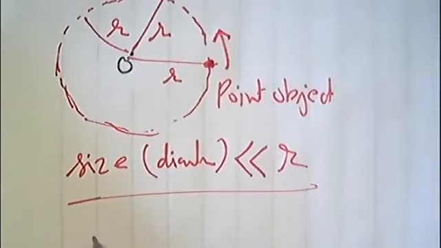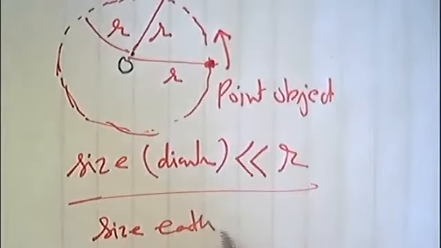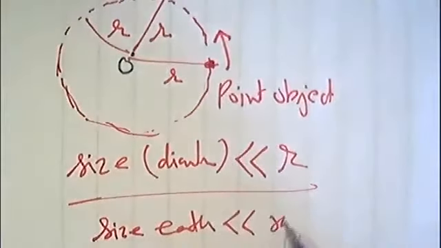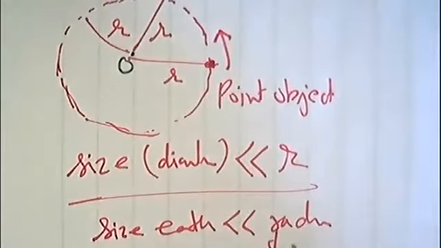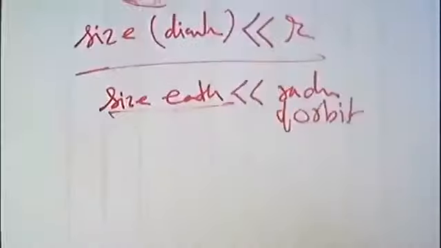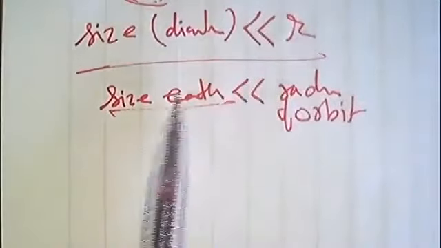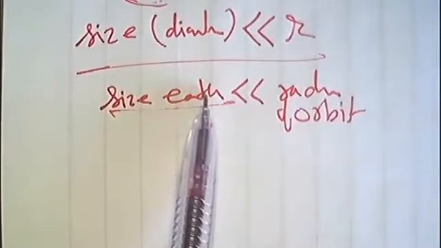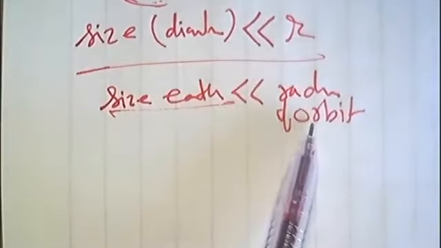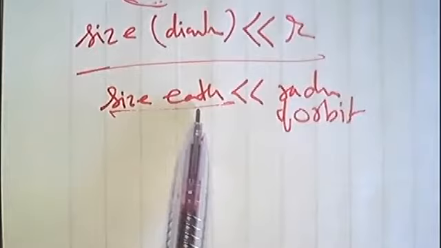the size of Earth or the diameter of Earth is much less than the radius of its orbit. Therefore, the entire Earth may be considered as a point object. हालांकि अर्थ पॉइंट ऑब्जेक्ट नहीं है, बहुत बड़ी है, but the diameter of Earth is much less than the radius of orbit. So this huge Earth can be considered as point object.